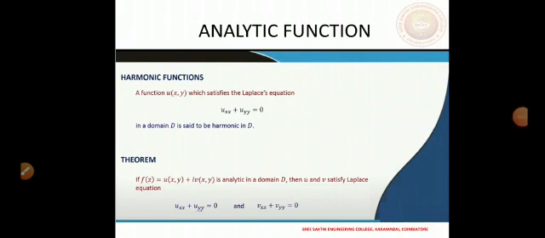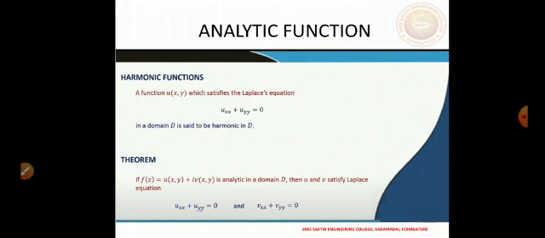Coming back to harmonic functions. What are harmonic functions? A function u of x comma y which satisfies the Laplace equation. If a function satisfies this Laplace equation in the domain D, we call such a function a harmonic function in D, and we say that u is harmonic in D. So what is the connection between harmonic functions, meaning functions which satisfy the Laplace equation, and analytic functions? We will state that now in this theorem.